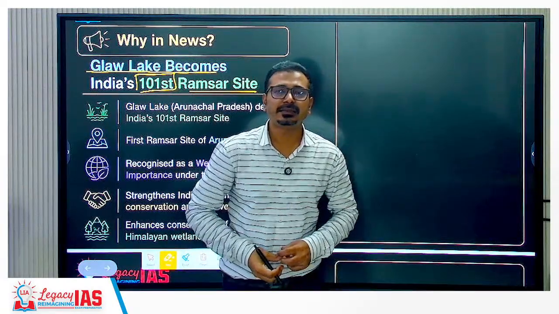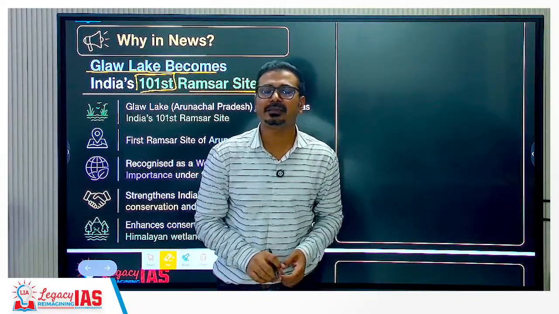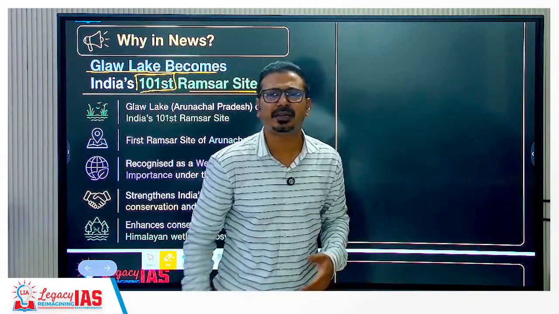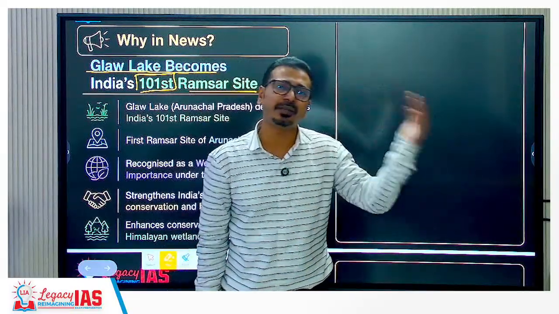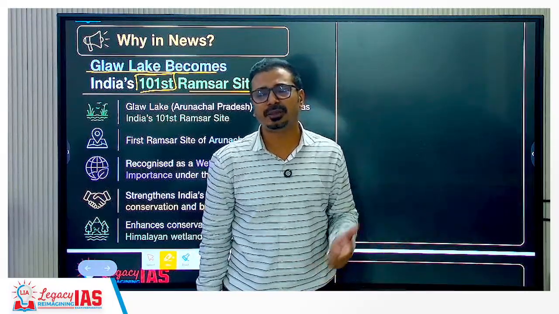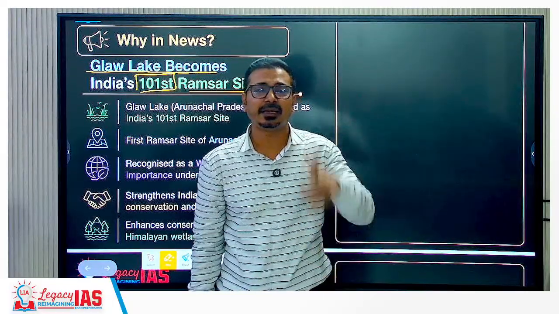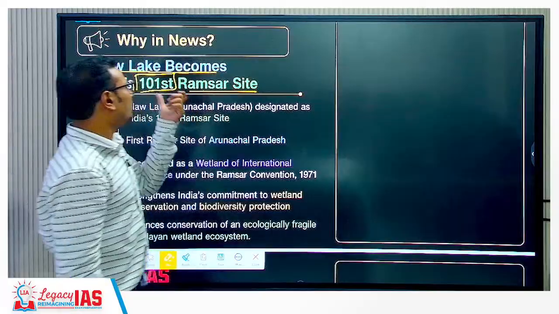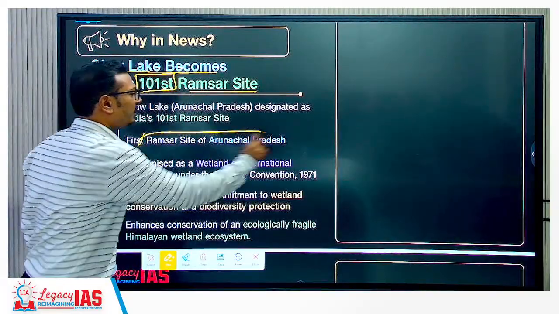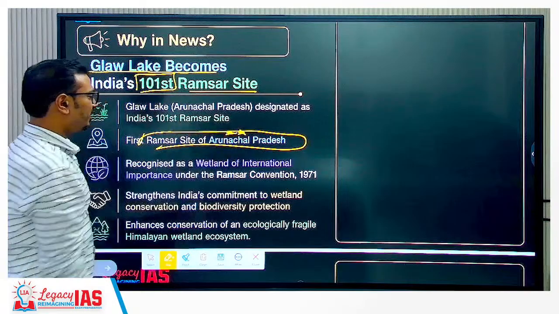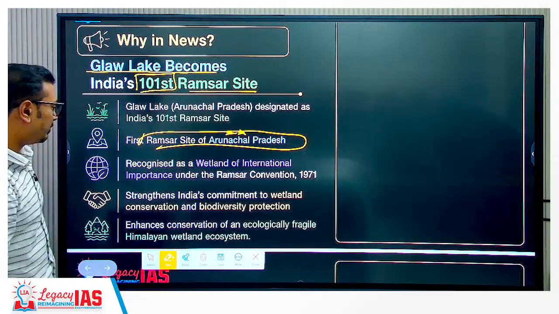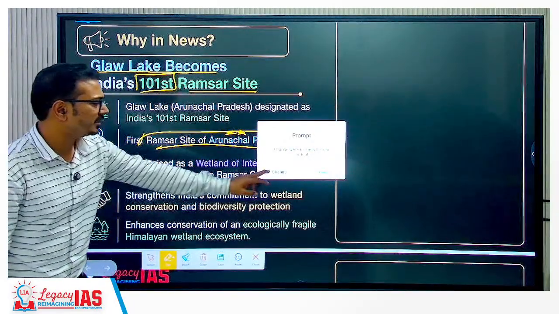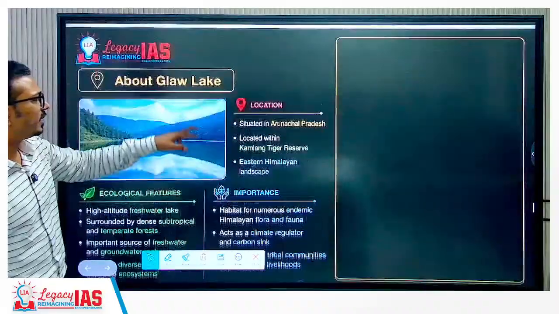But yes, in recent times, you can see that the government of India has been very keen on wetland conservation, and wetland conservation has so many benefits and significance also. That's why the focus is on wetland conservation and declaring them wetlands of international importance under the Ramsar Convention. Now this is the 101st site and the first site in Arunachal Pradesh. Arunachal Pradesh में ये first site declare किया गया है, recognizing wetland of international importance under the Ramsar Convention. So that's why this is in news. Let's go in detail and see the location and all aspects.